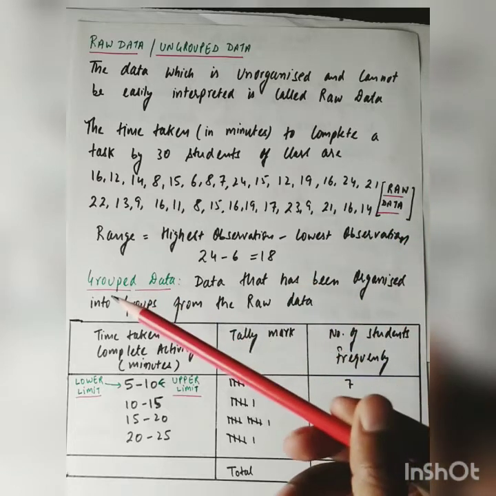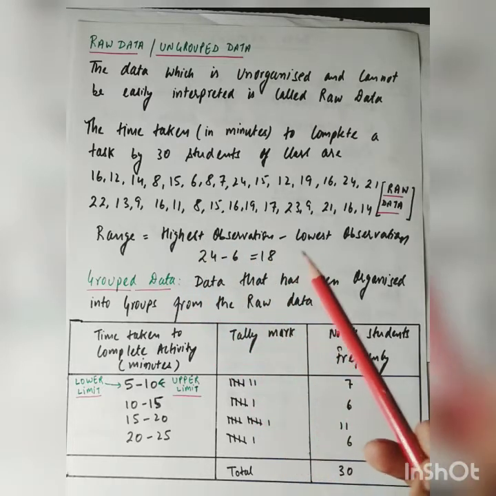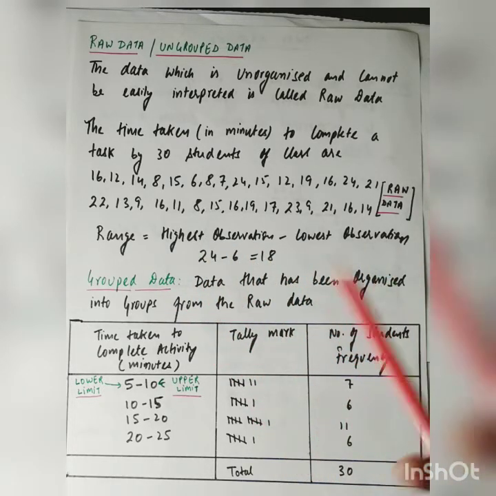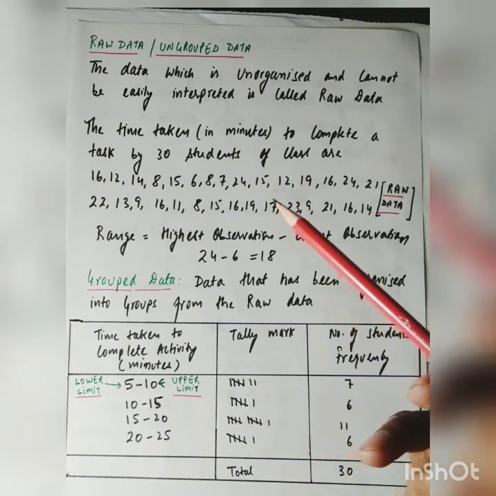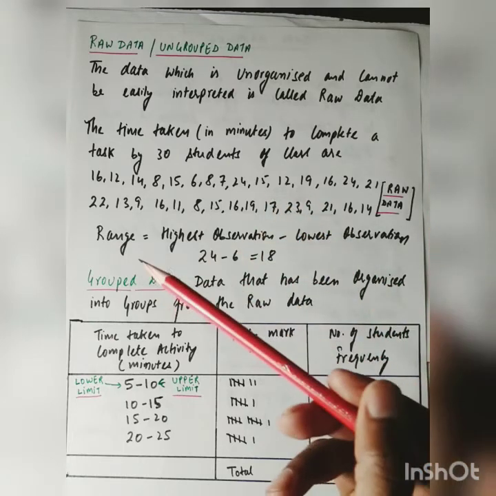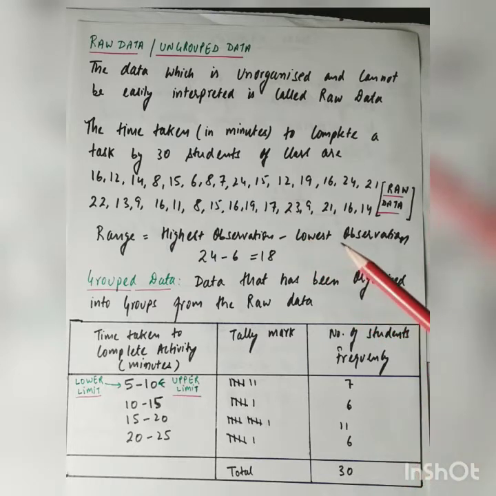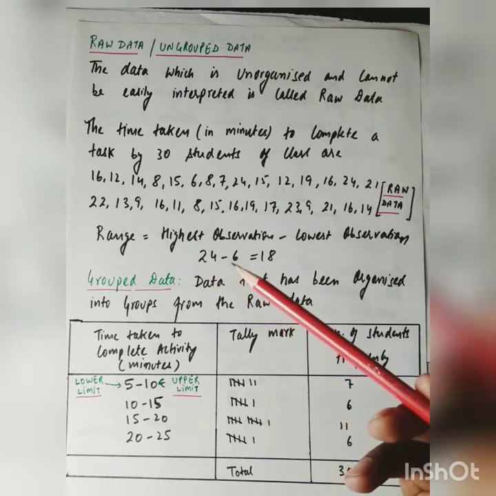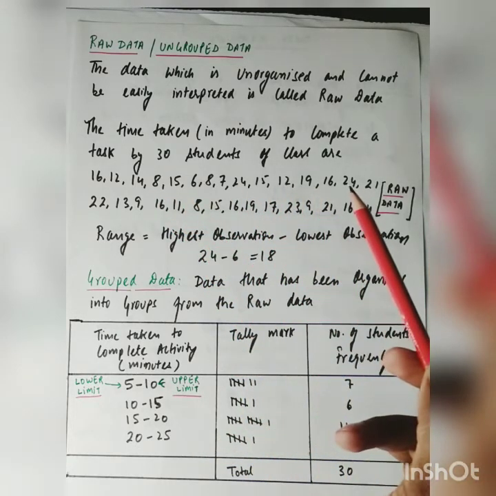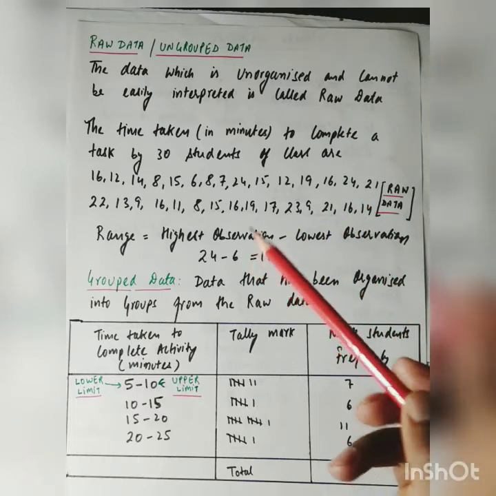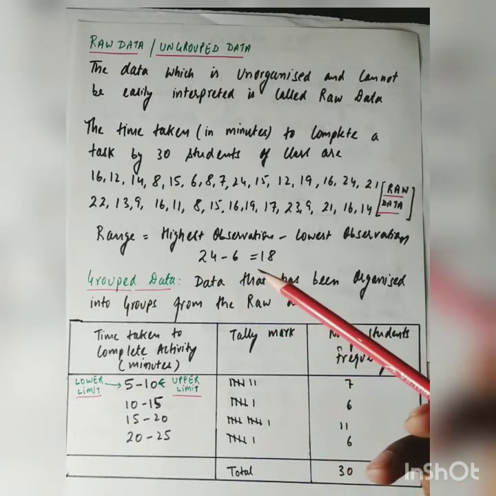Now coming to range. Range is the highest observation minus the lowest observation of the data. Each input or each numerical figure of data is called an observation. So range is highest observation minus lowest observation. For this data, the highest observation is 24 and the lowest observation is 6. So range will be 24 minus 6 equals 18.